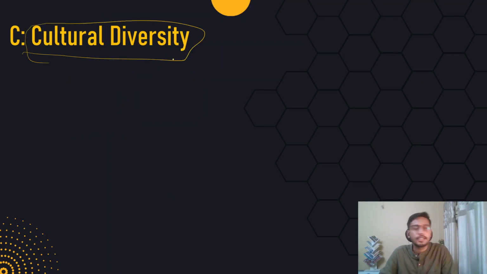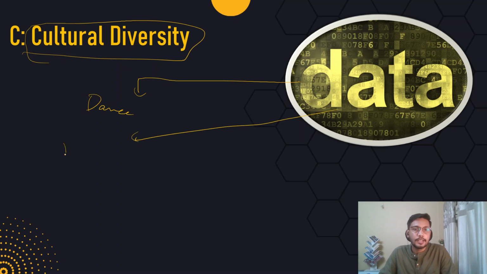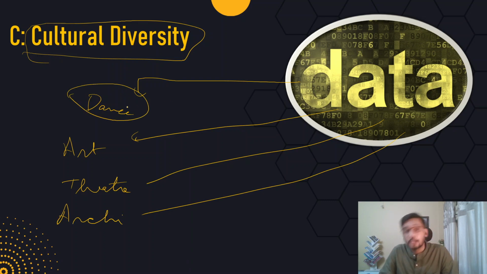Of course, we know there are different cultures in our country, but to remember different cultures, I mean, how to write those in your answers, we can remember DATA. What is DATA? That is dance, then there's art, theater, and there's architecture. So dance forms, and also we can include music here. We have 8 different classical dance forms as recognized by Sangeet Natak Academy. There are different folk dances and folk music that we know across India. Then there are different art forms, as in paintings. We know about Madhubani paintings, Kalamkari, all these paintings are there.